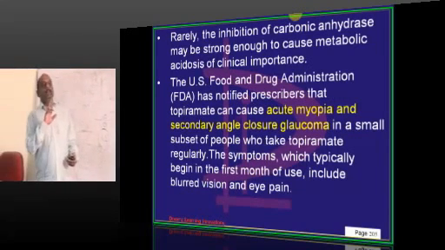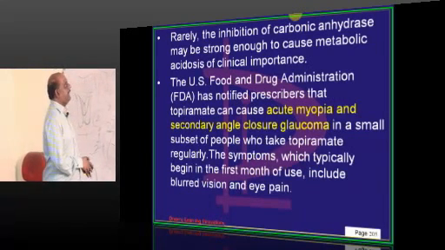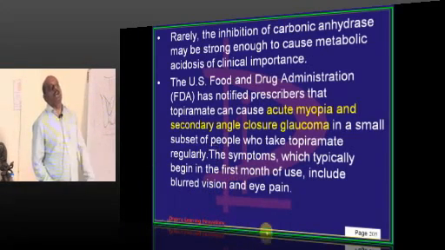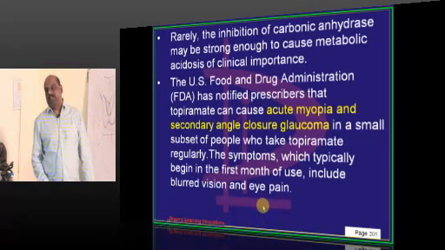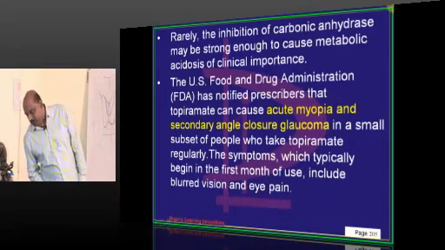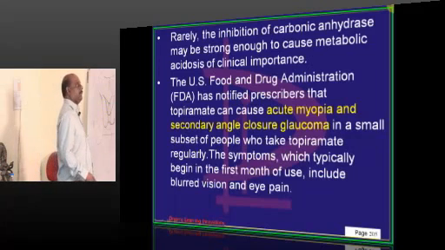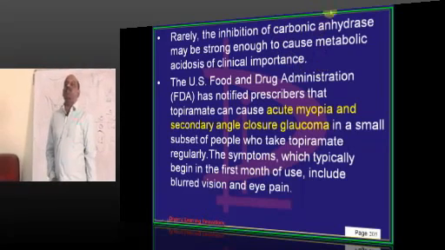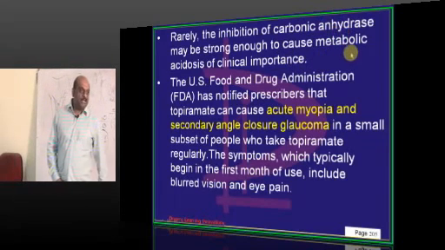And also another important problem with topiramate, don't forget, doctor, it can lead to acute myopia, and it can also lead to secondary angle closure glaucoma. It can be one of the side effects of topiramate, is what I want to underscore to all of you. Your entire December 31st night, if you spend on epilepsy and anti-epileptics also, it is worth it, doctor.